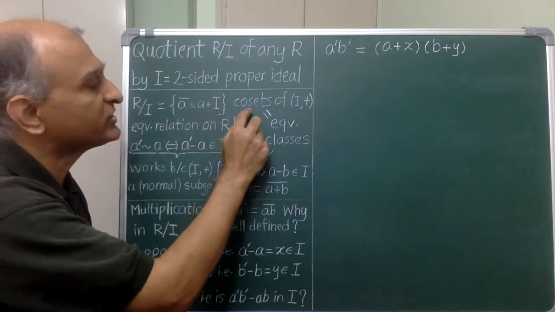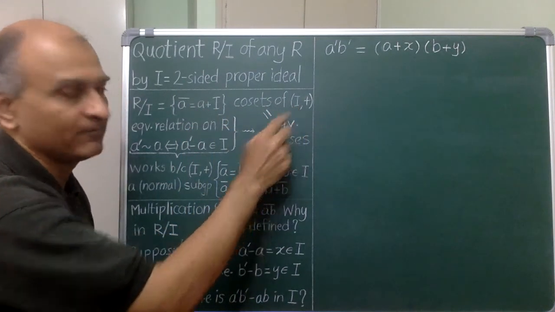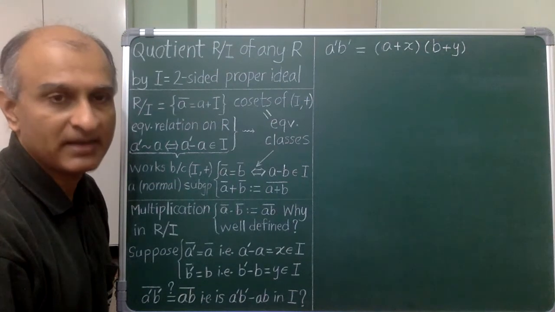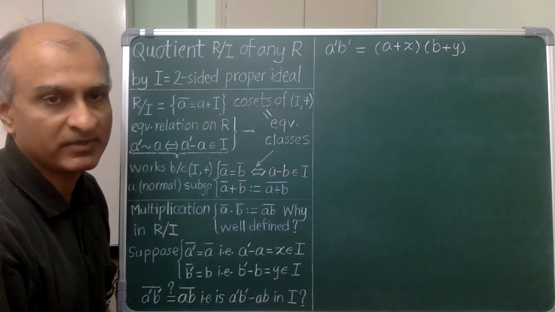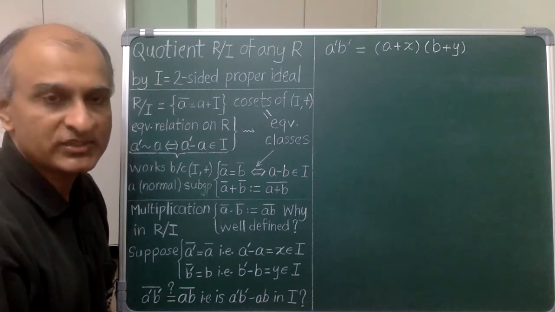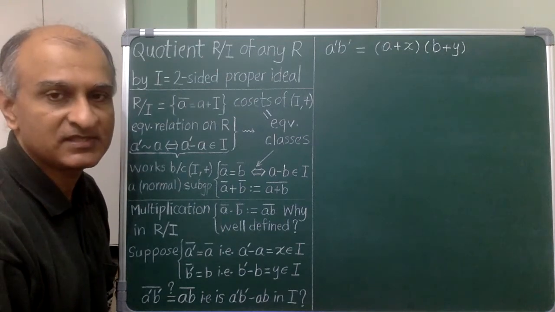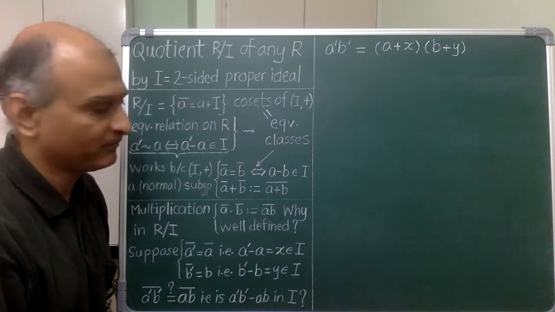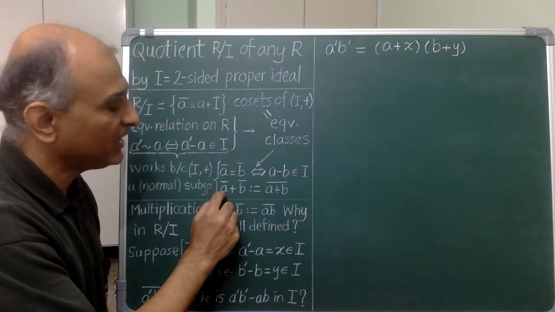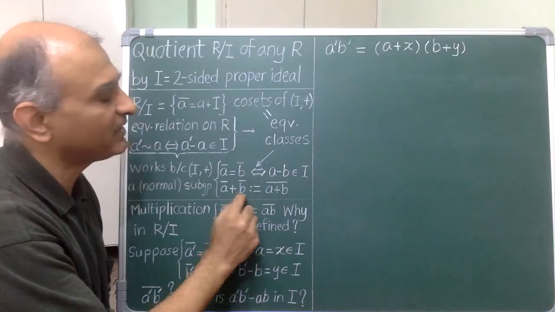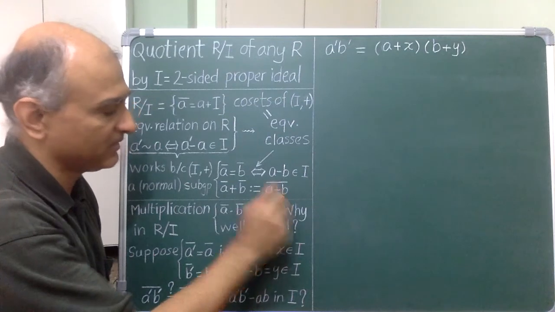These are called cosets of the additive group I. Left or right does not matter because addition is always commutative. You add cosets by picking representatives in them and adding them in R. So, the coset of a plus the coset of b is by definition the coset of a plus b.